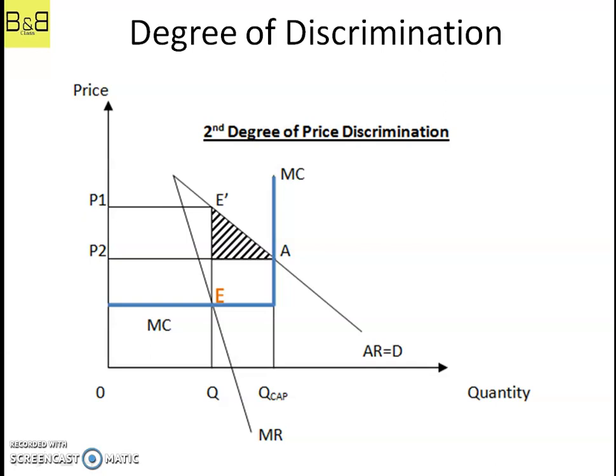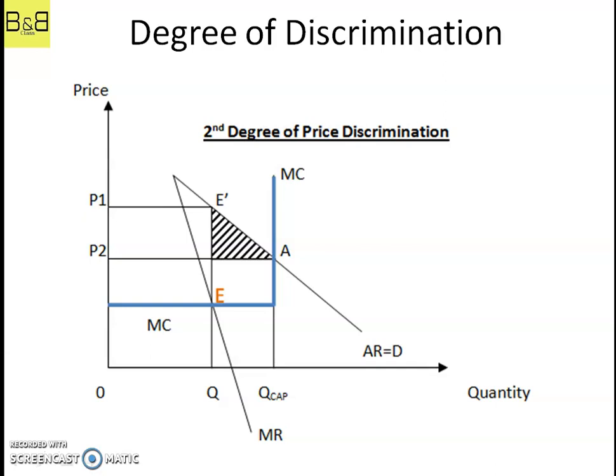You must have remembered that we get benefited by last minute deals, and this is where the firm actually does the second degree of price discrimination. What they will do is provide us a last minute deal. They will simply decrease the price so that they can fill the excess capacity.